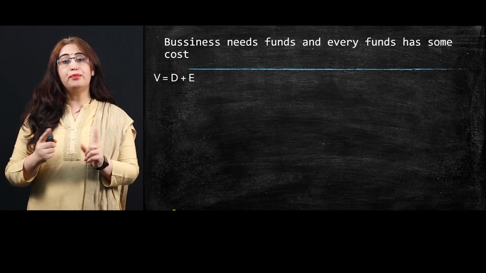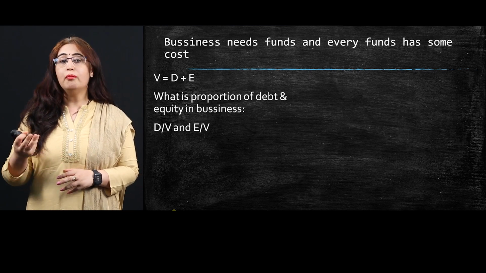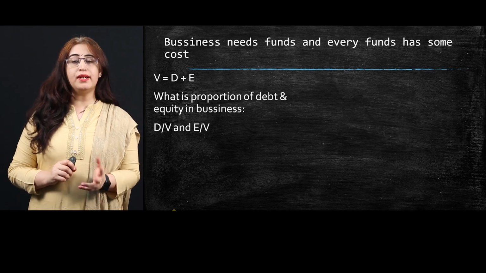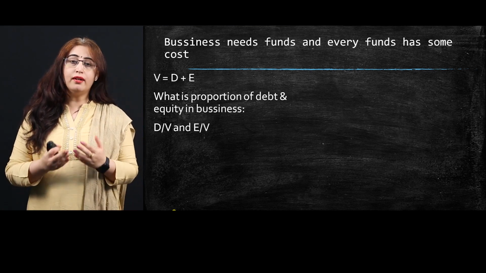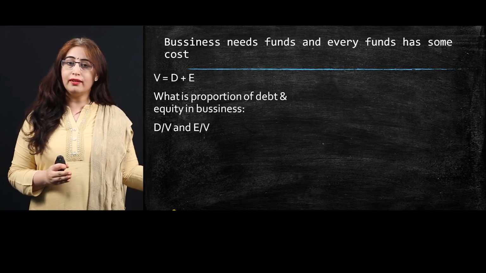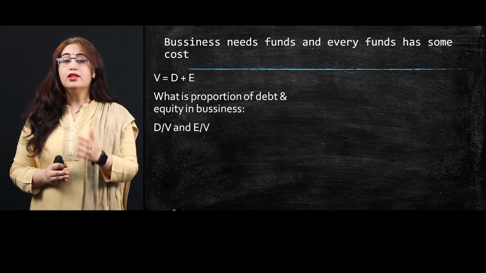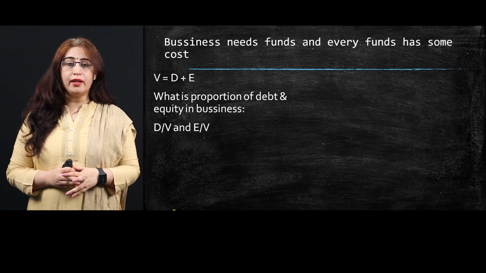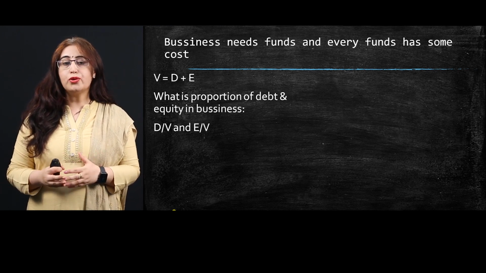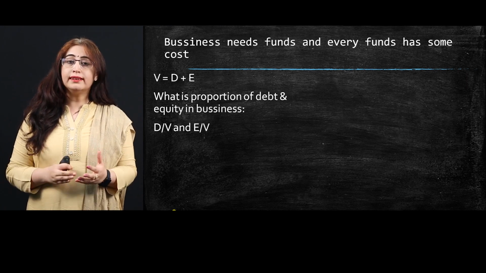So what is the proportion of debt and equity in your business? How can we get a particular proportion? We take one example here. If you have 100 rupees in your pocket, out of that 100 rupees, 60 rupees is given by your friend. That is your borrowed capital; you borrowed it from your friend. So 60 is your borrowed capital and the remaining 40 rupees is your own saving. So the ratio here is 6:4, or we can say 3:2.